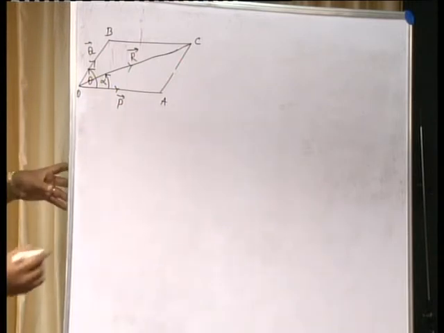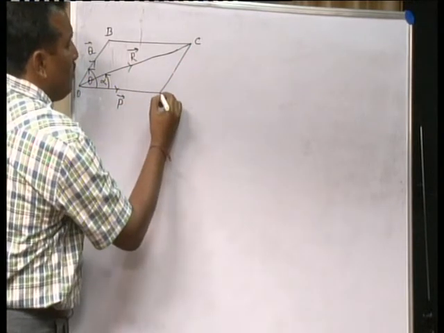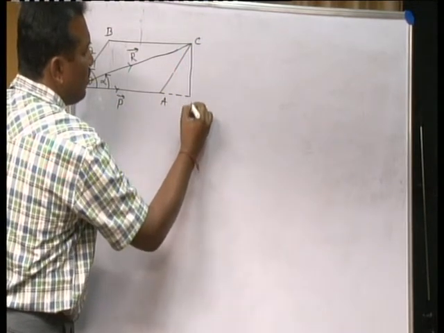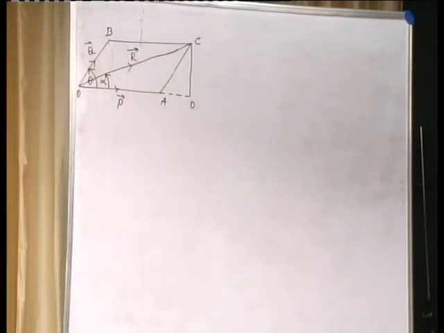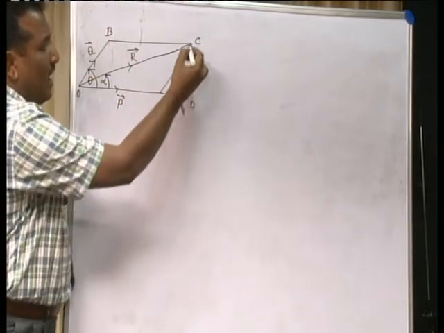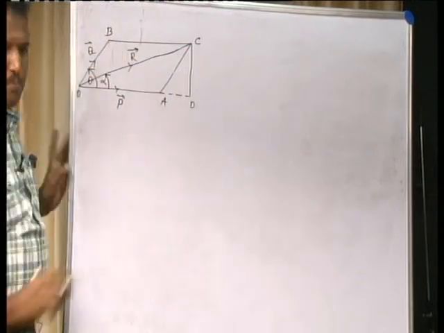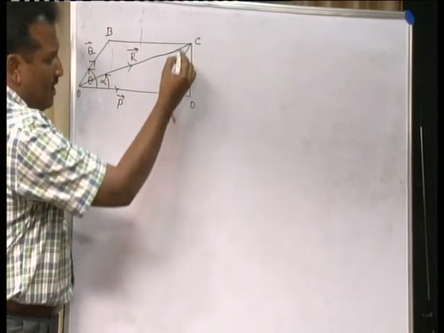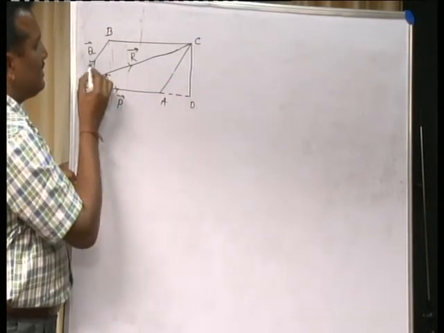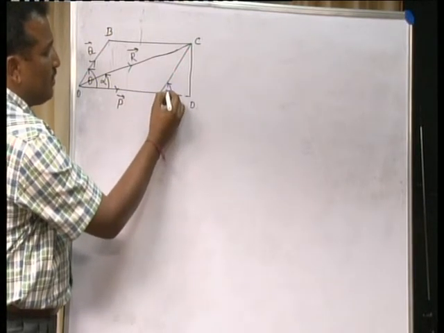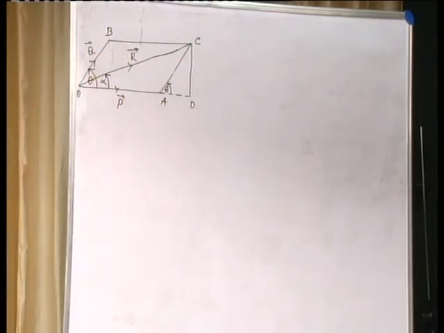Now for our convenience, produce OA and draw CD perpendicular to OA. Geometrically we need this construction. So just produce OA and draw CD perpendicular to OA produced. Definitely this AD is the representation of the force P, and this AC is a force which is parallel to force Q. Therefore it is Q, it is P. The angle between P and Q is again theta.